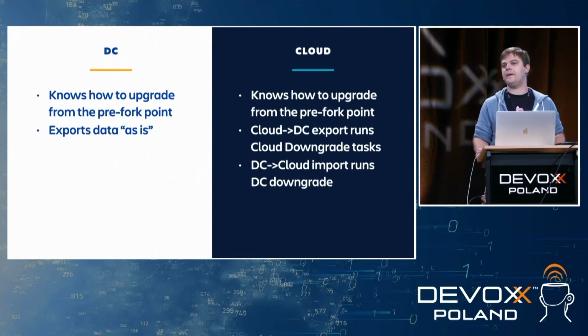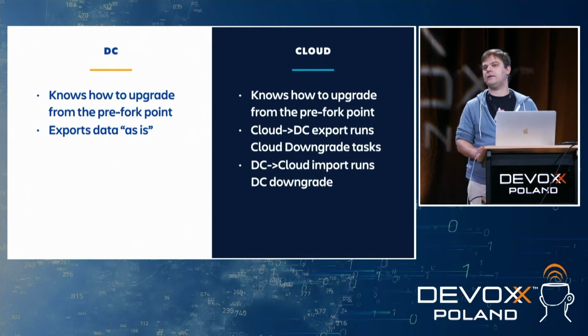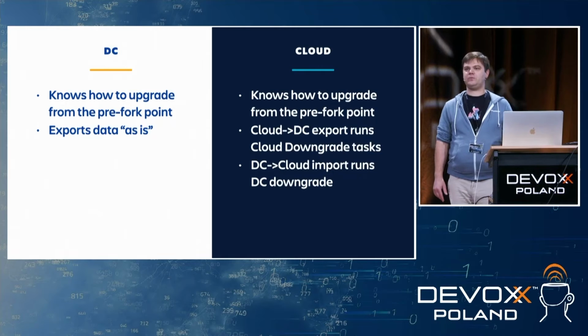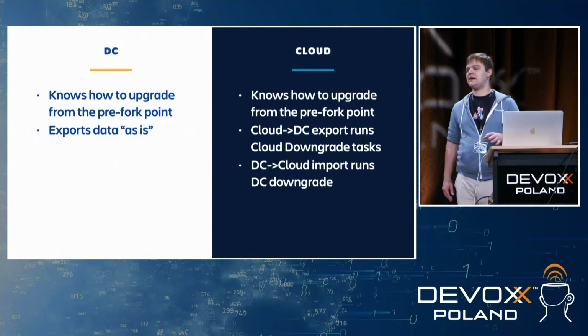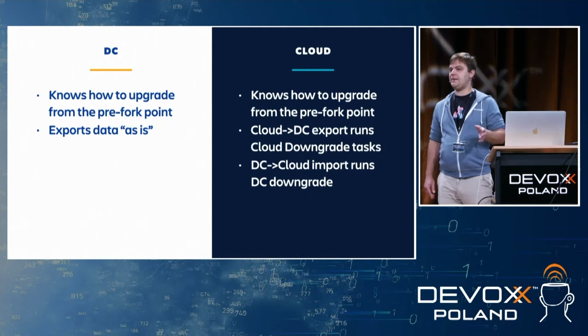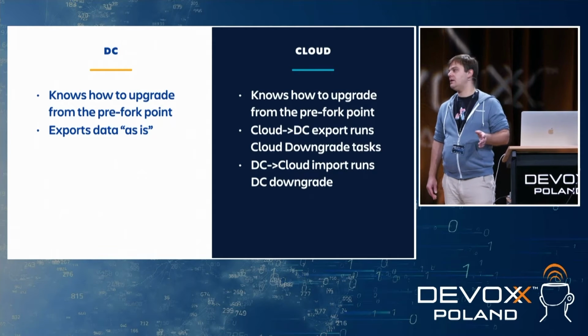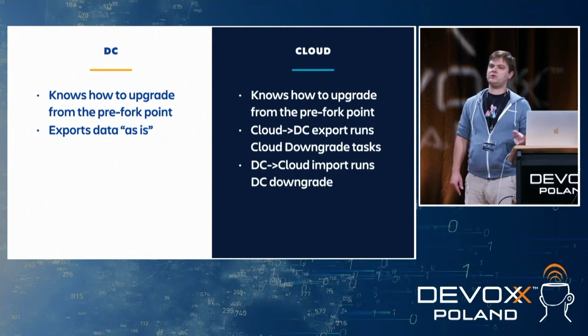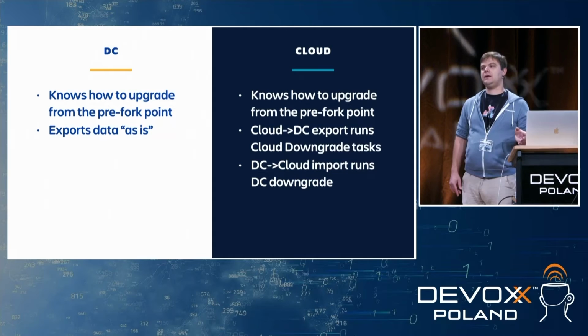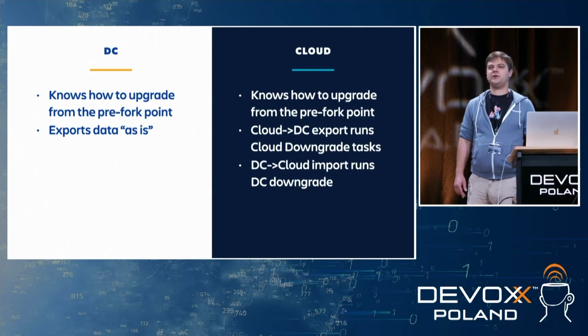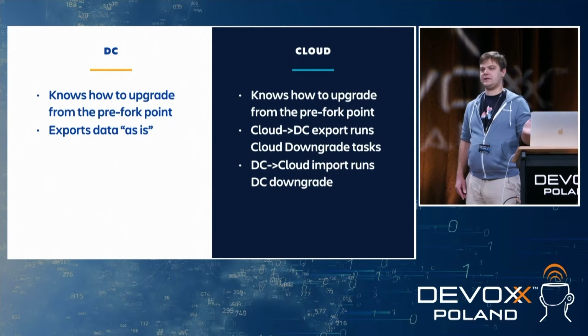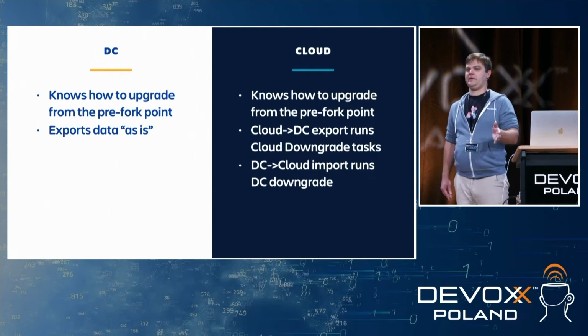Does it mean you're losing data when migrating from cloud to DC and back? So the question was, does it mean that we lose data when we migrate between DC and cloud or the other way around? Yes, it might happen. But usually, it's not that we're losing important data, because the most important things in Jira are issues, users, epics, and things like that. Those will stay.